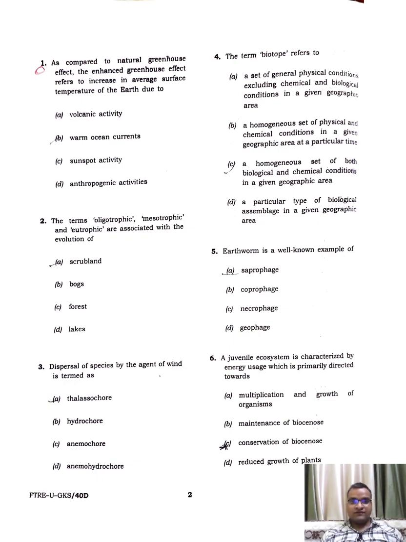The first question: as compared to the natural greenhouse effect, the enhanced greenhouse effect refers to an increase in the average surface temperature of the earth due to anthropogenic activities. D. Okay. The terms oligotrophic, mesotrophic, and eutrophic are associated with the evolution of lakes.